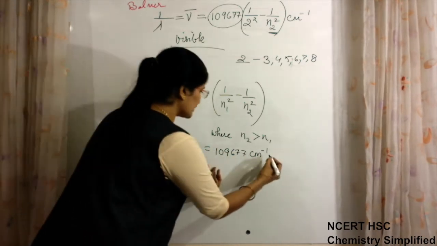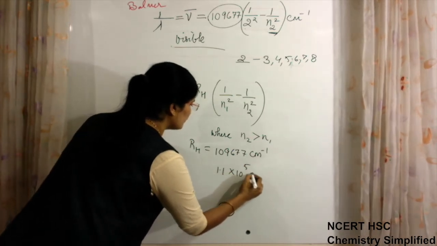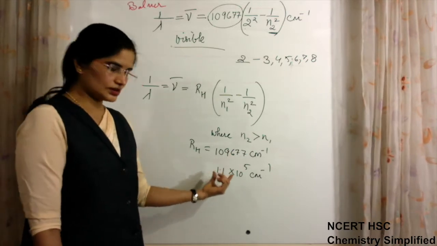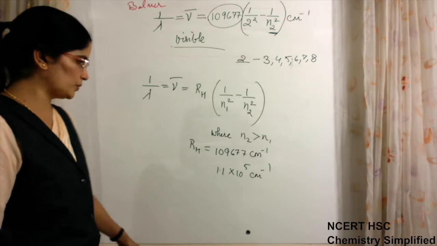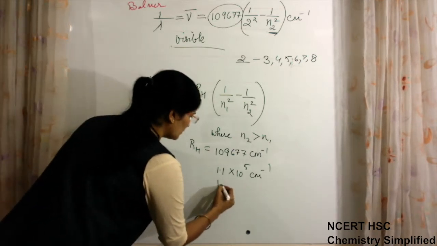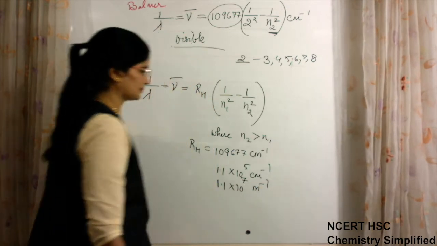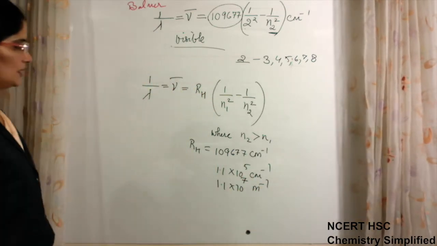You can write it as 1.1 into 10 to the power 5 centimeter inverse, or 1.1 into 10 to the power 7 meter inverse.